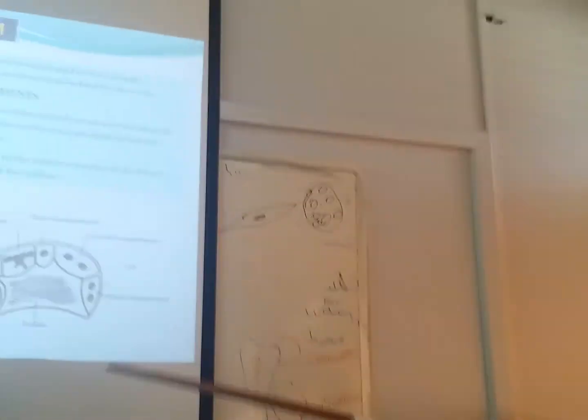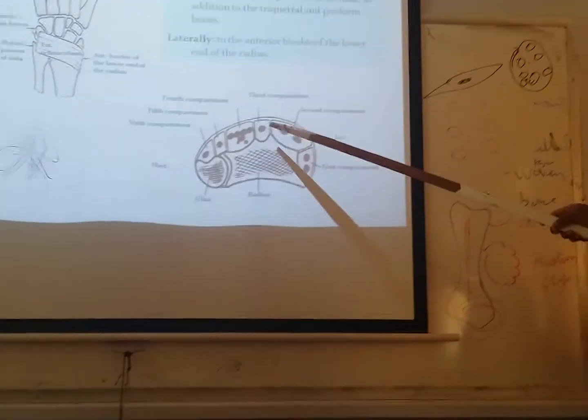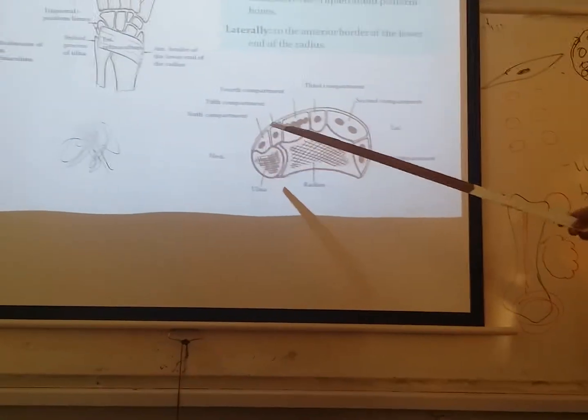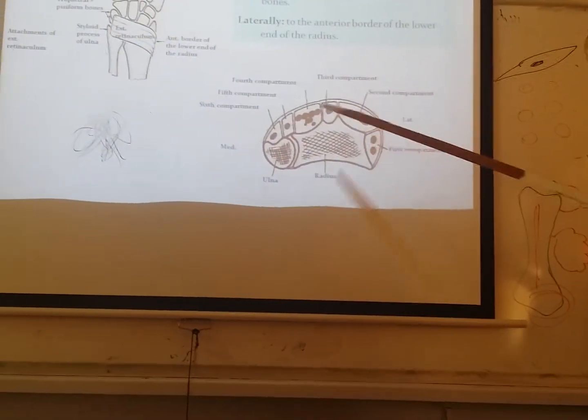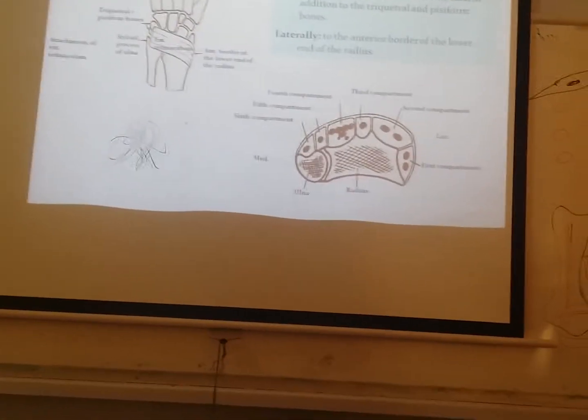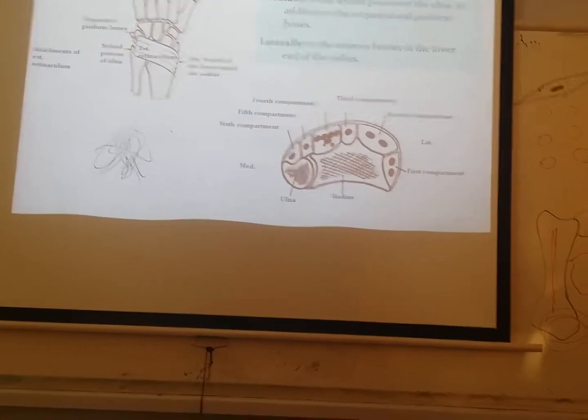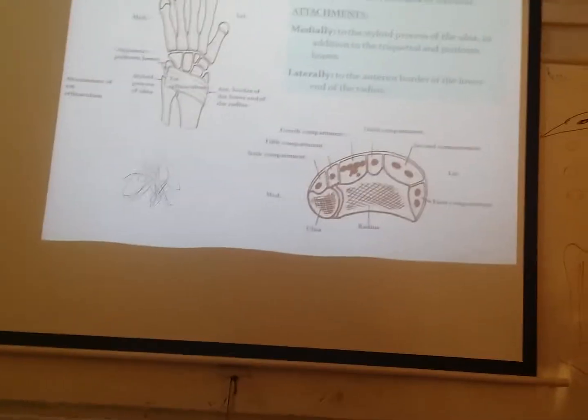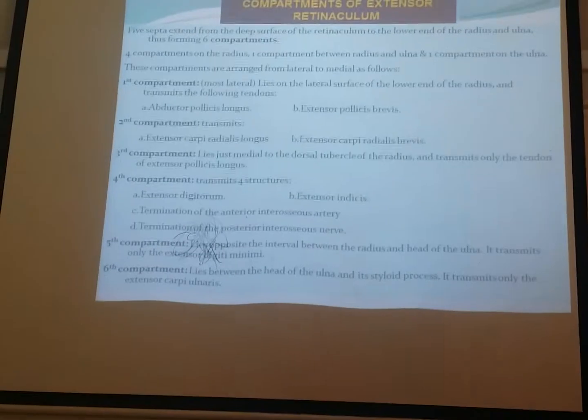Are you following? So there are different compartments: first, second, third, fourth, fifth and sixth. Each compartment will have different tendons. The first and second compartments mainly carry tendons going to the thumb and the radial side of the hand. Now we will look into the names of those tendons.